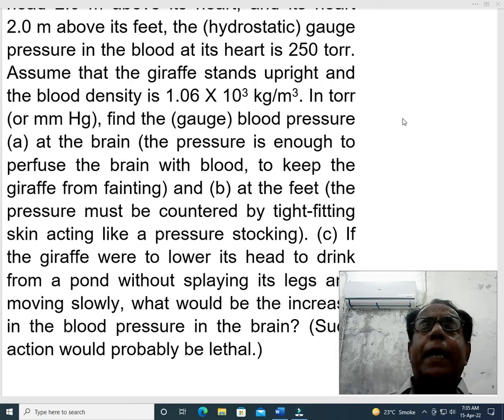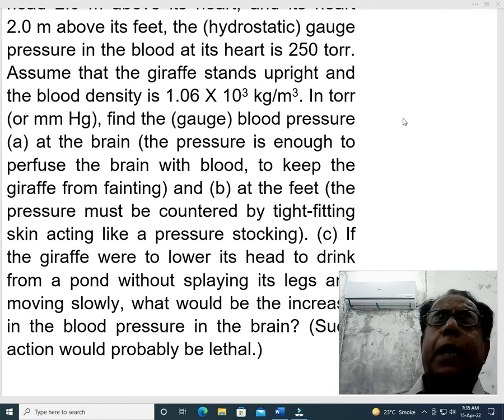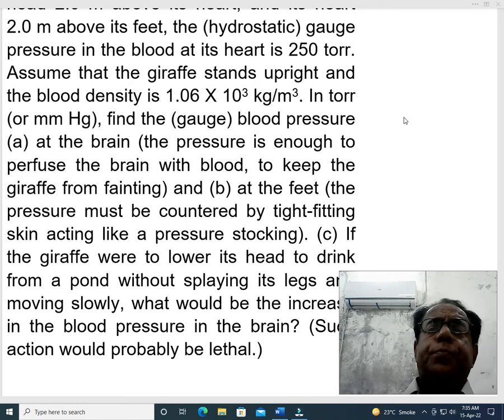Assume that the giraffe stands upright and the blood density is 1.06 times 10 raised to the power 3 kilogram per meter cube. In torr or millimeter of mercury, find the gauge blood pressure.